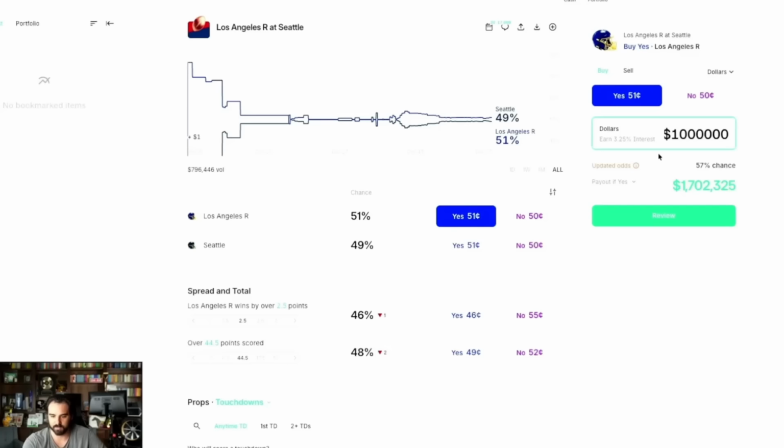Now, I know nobody's watching this thinking, all right, I'm going to put $1 million on this game, but that's just an example of you not getting limited. You can continuously do this and put a high stake in there without worrying about the sportsbooks taking your stuff.